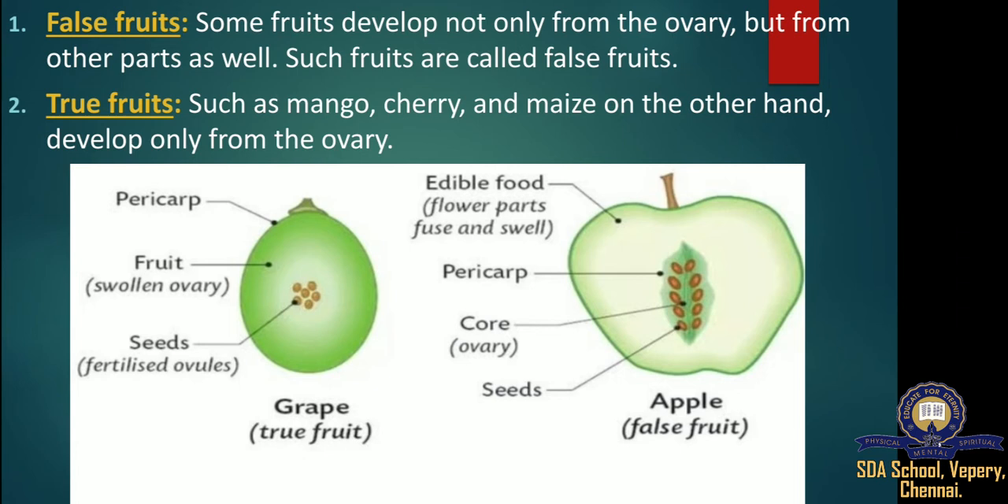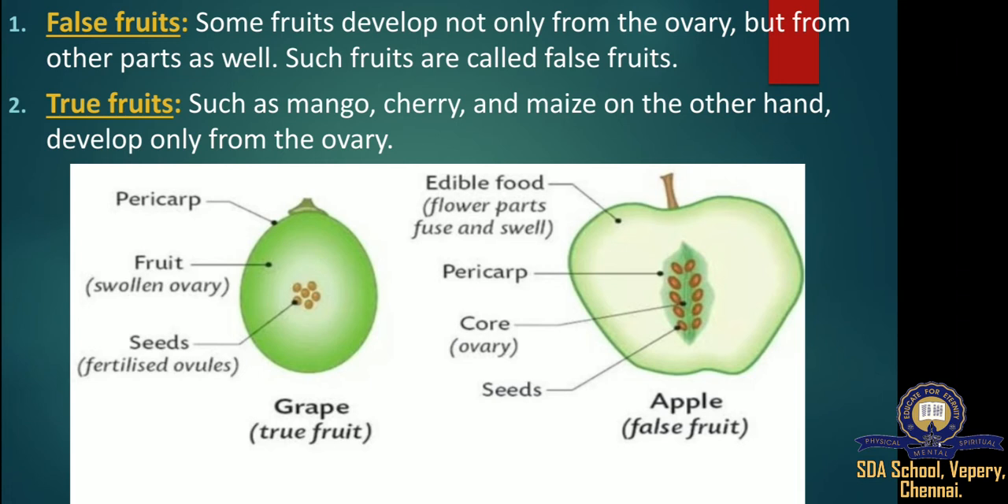Now we move on to know more about the various types of fruits: true fruits and false fruits. A true fruit is one that develops only from the ovary. Ovary means female organ. True fruits, for example, mango and coconut.